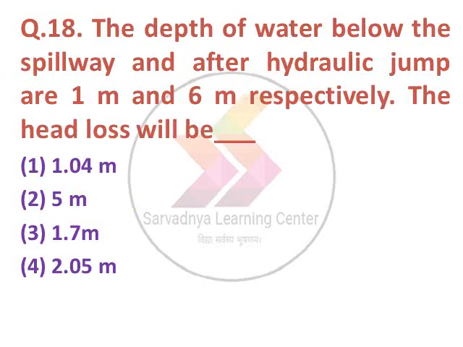Next question. The depths of water below the spillway and after hydraulic jump are 1 meter and 6 meter respectively. The head loss will be option 1, 1.04 meter, option 2, 5 meter, option 3, 1.7 meter, option 4, 2.05. The option number 2 is correct, 5 meter.